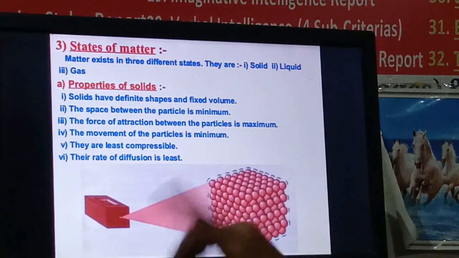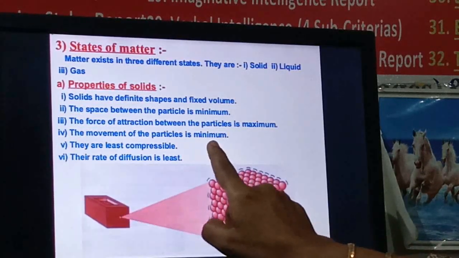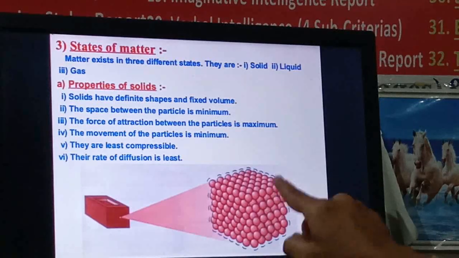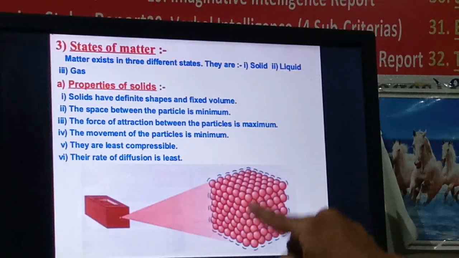The fourth property is that the movement of the particles is minimum, as they have a fixed position and the distance between the particles is very small, right? Minimum space is there, so they cannot move from their place, and they just vibrate in their place only.